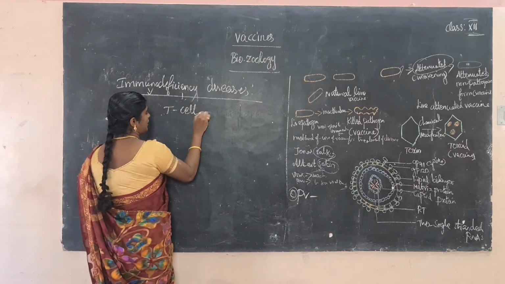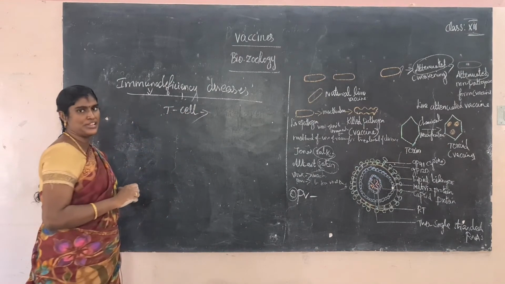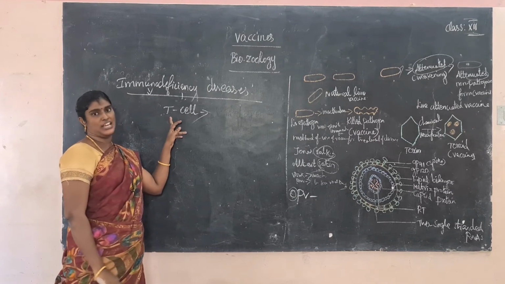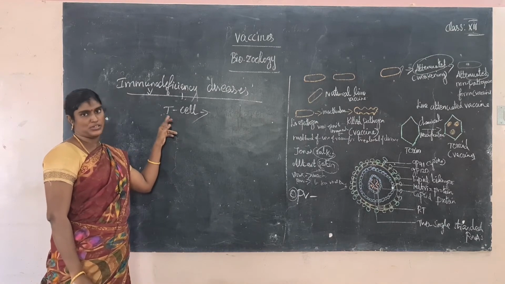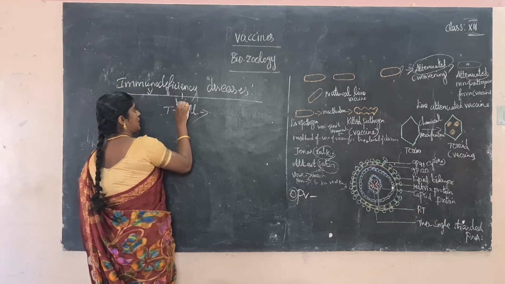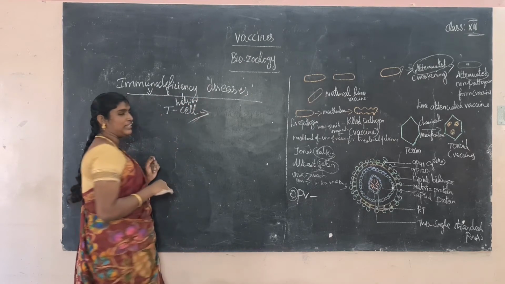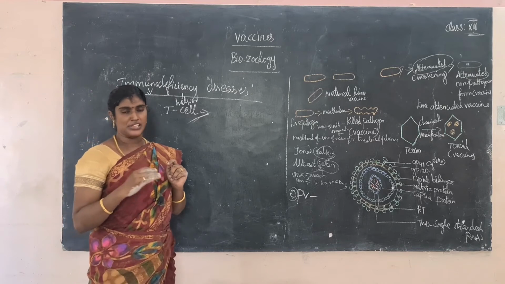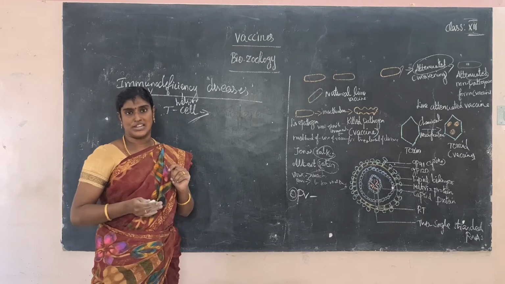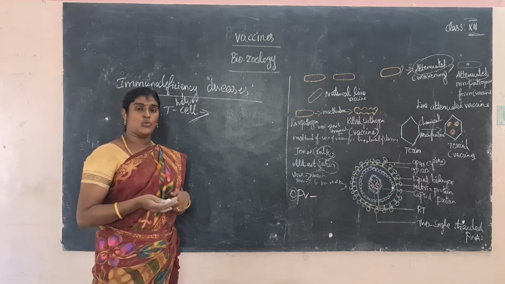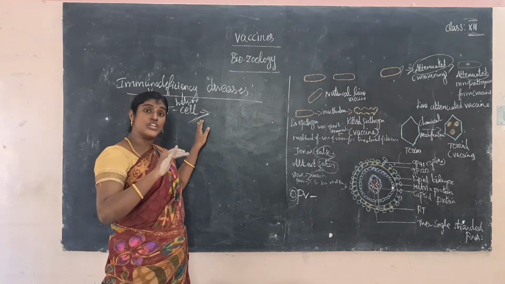T cells can be called T lymphocytes, or T cells. So the virus first attacks the T helper cells. T helper cells produce some chemical substance called cytokine. Another thing, T helper cells initiate B cells.